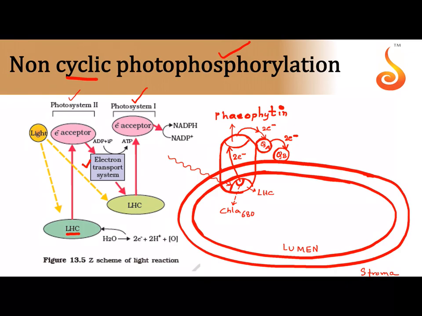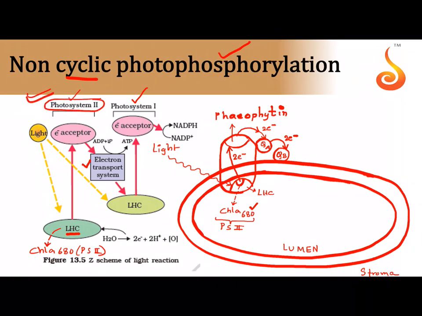Okay, so what happened first? First light struck. Which photosystem am I talking about here? I am talking about this entire complex, which is called photosystem 2. Which is the reaction center in photosystem 2? Chlorophyll A680. So let me write it here. The reaction center is chlorophyll A680. In brackets, let me write PS2. They are mentioned here in the textbook.